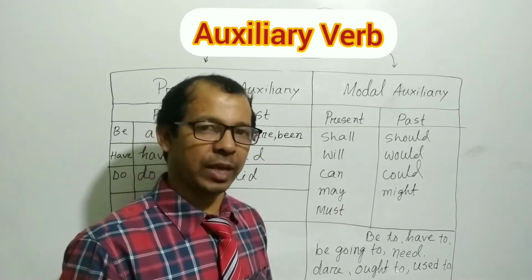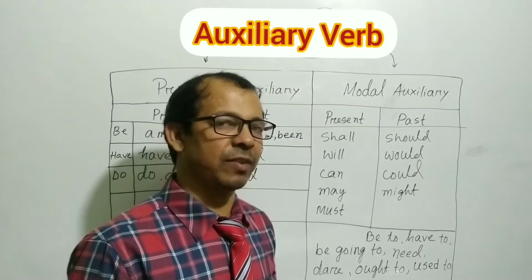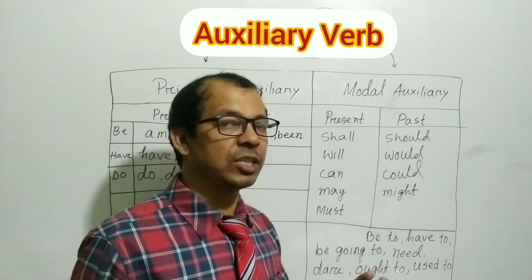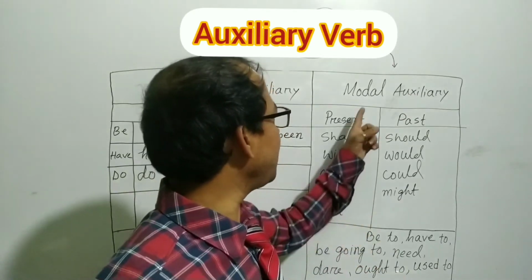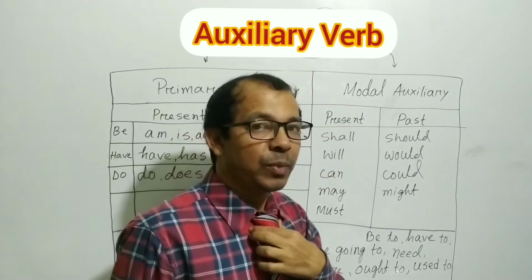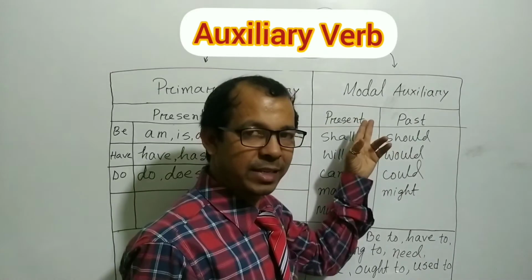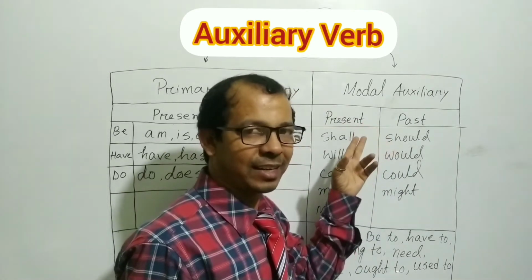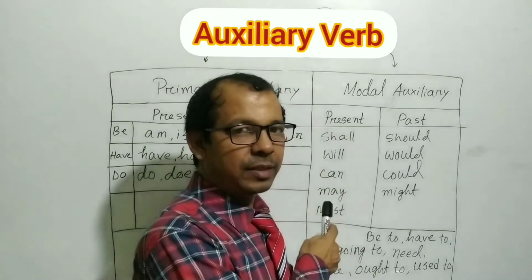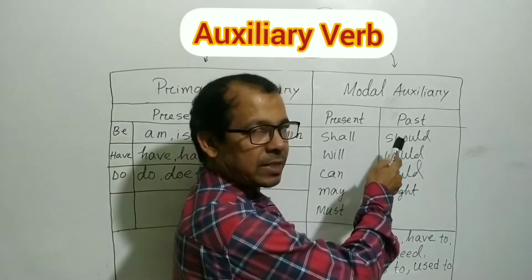Now, modal auxiliary. At first, we have to know what is modal auxiliary. A modal auxiliary verb is a verb that can change our mood. That's why its name is modal auxiliary. My dear students, modal auxiliary verb has two forms, present and past.